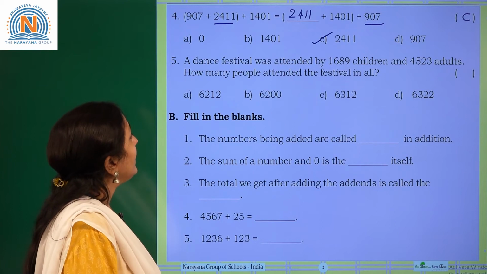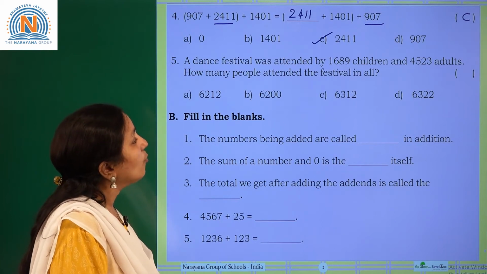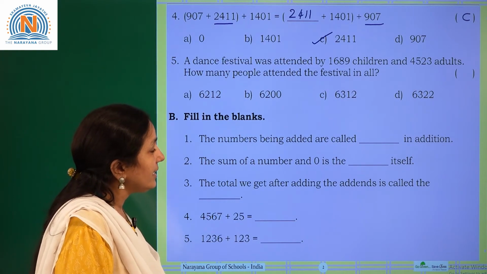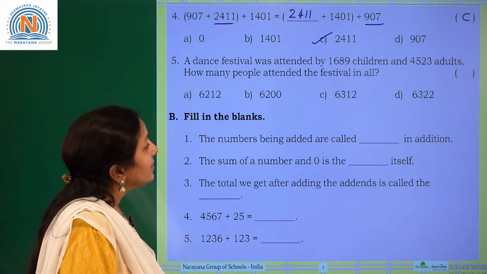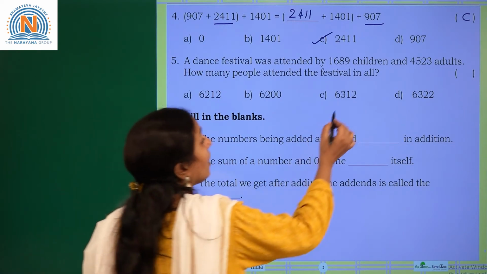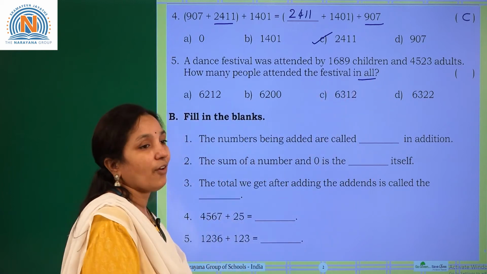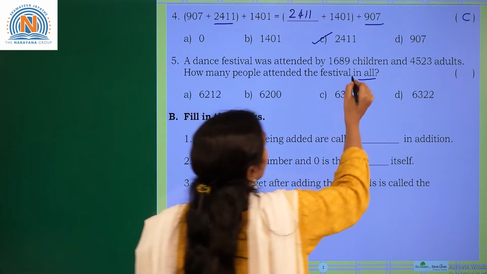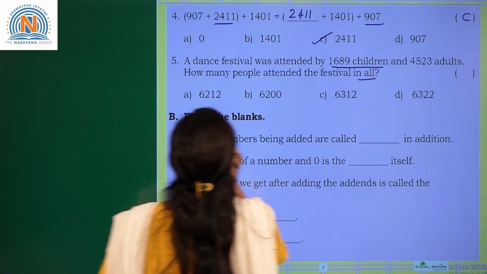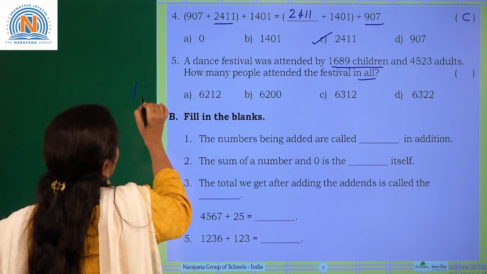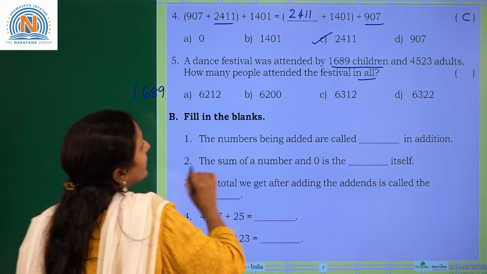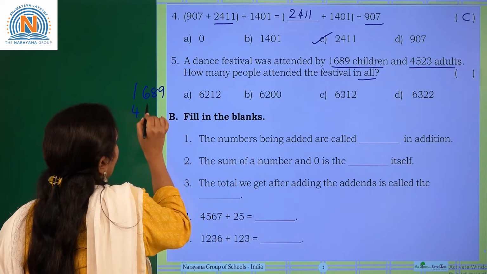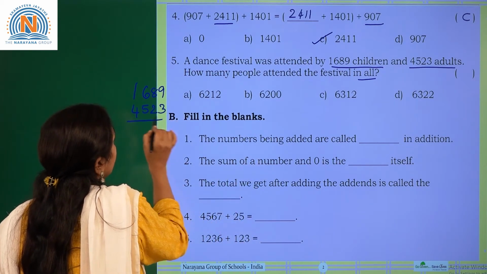Coming to the next one. A dance festival was attended by 1689 children and 4523 adults. How many people attended the festival in all? Again, in all is there. In all means we have to find the addition. So we have to add the given numbers. So how many children are there? 1689. And how many adults are there? 4523. Now add these two numbers.